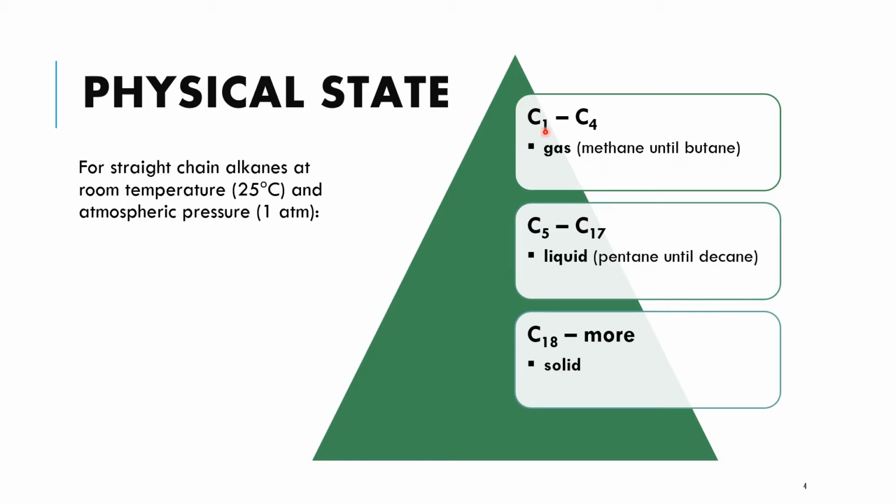butane, iaitu from C1 until C4 of alkane will exist in the form of gas, C5 until C17 in the form of liquid. Tapi in your syllabus kita hanya belajar sehingga decane sahaja, right? So pentane C5 until decane C10 of alkane will exist in the form of liquid, and for C18 until more, okay, above C18 lah maksudnya, the hydrocarbons or alkane will exist in the form of solids. So ini adalah basically the physical state for straight chain alkanes.